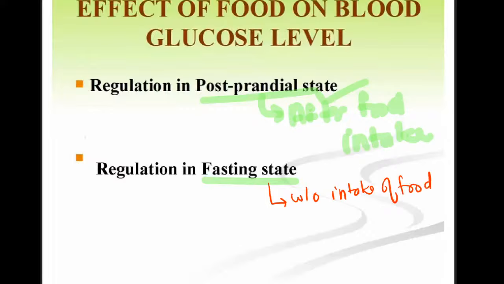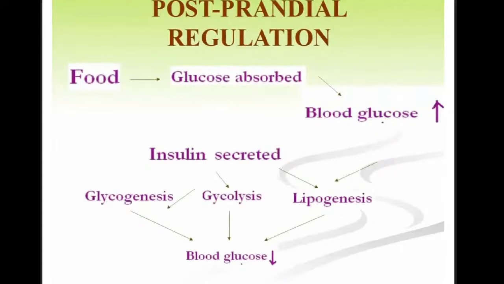Okay, so this is the effect of food on the blood glucose level. Then let us discuss in detail how the regulation occurs in the postprandial state. In the postprandial state, that means we are taking in food, right? So the food is going in, what happens? We are consuming glucose, right? The glucose is absorbed into our body, into the blood. So the blood glucose level will increase.